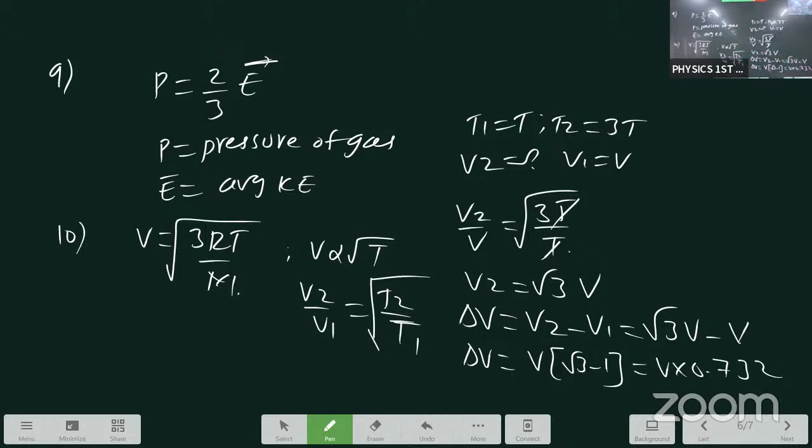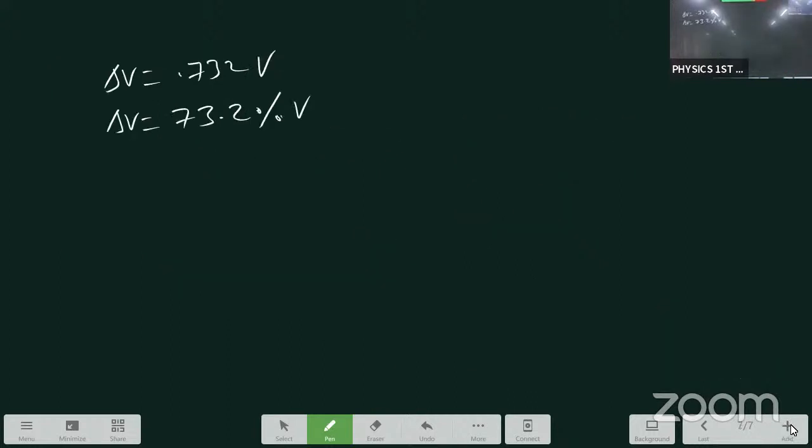Last one, if temperature is increased by 3 times, what is the increase in velocity? We write 73% of the initial velocity. These are the total questions from kinetic theory of gas. From this one, you can get 2 VSAQs.